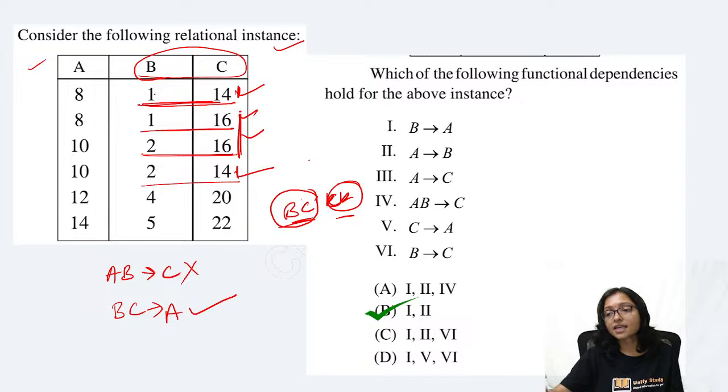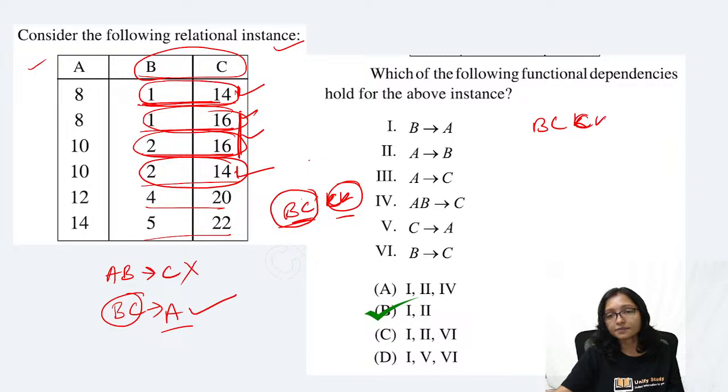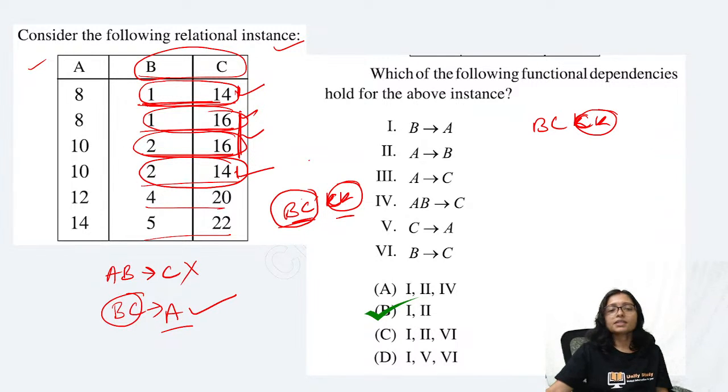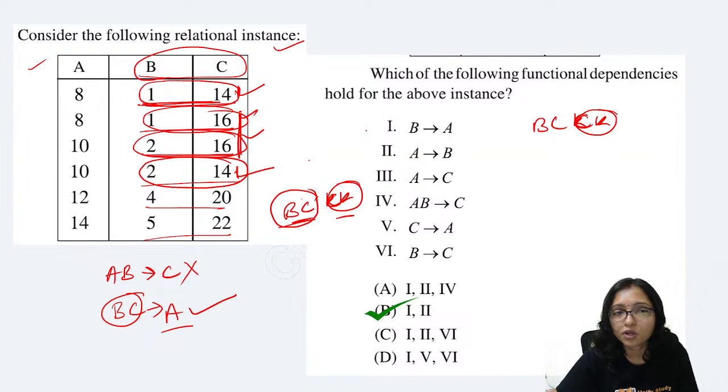Rukaya, please concentrate. All are different now. 114 together, it is different. 214 also different. 116 that is different. 216 also different, and 240, 15, all are different. On the left hand side BC, all are different. BC implies A, BC can determine. So here BC will be my candidate key. Yes, it is possible. BC implies A is possible here.